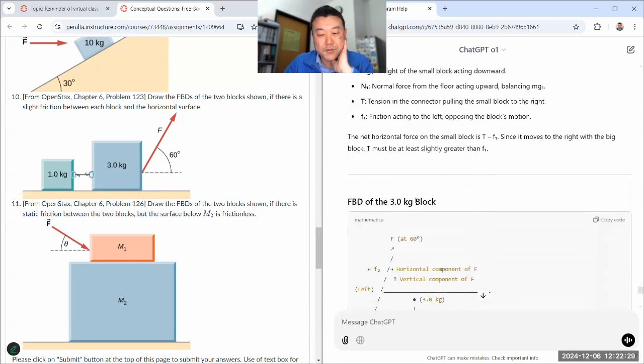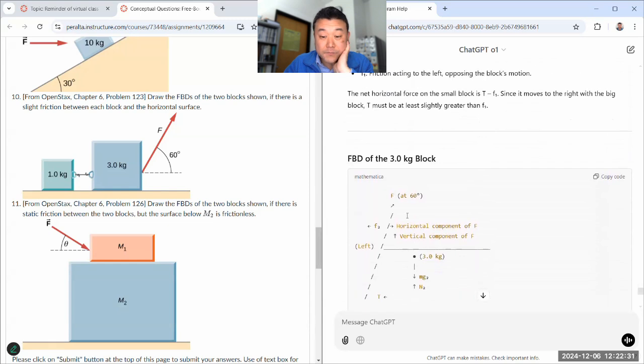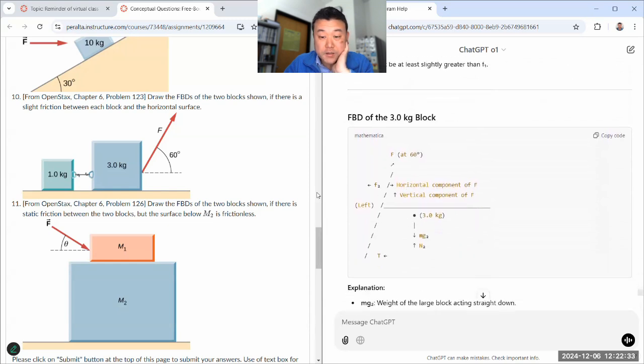Let's look at the 3.0 kilogram block. Gravity down, normal force up, friction that way. Tension that way, good. Applied force that way. So I guess the only thing I would fault is all these arrows, they should be drawn like they're originating from this dot. Also, this arrow. But in terms of identifying forces and their directions, this actually looks okay.